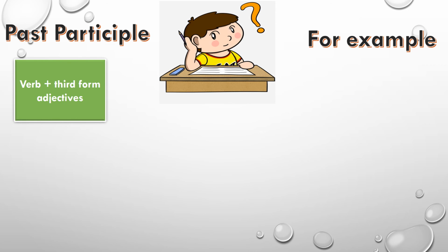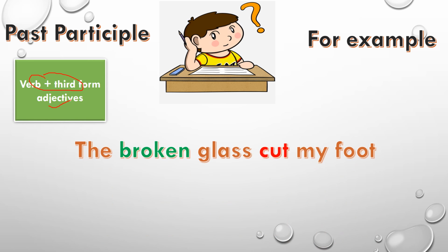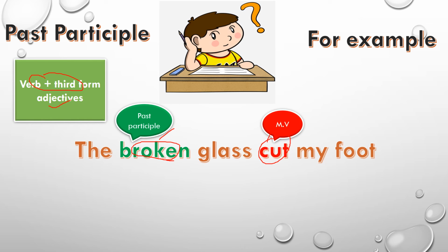So now let's discuss past participle. So how are past participles formed? Past participles are formed by adding the third form of the verb and it also acts as an adjective in a sentence. Let's see the example. The broken glass cut my foot. So here broken is the third form of the verb and it is acting as an adjective in a sentence and it is not acting as a main verb, and your main verb is cut. So your broken will be past participle and your main verb will be cut.